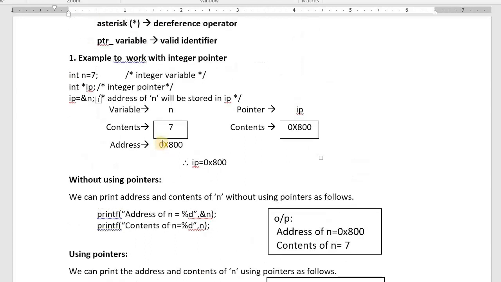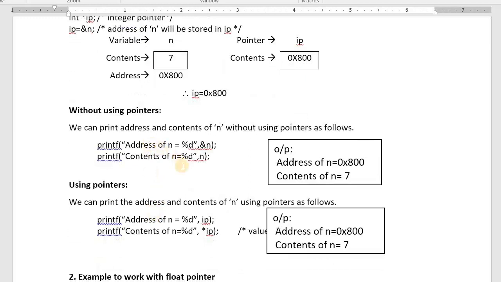Example to work with the integer pointer. Now n is having 7 and address is 800. Integer pointer I have, ip = &n, address of n is 800, 800 is stored here. Now without using pointer I access n: address of n is %d, address of n is 800, contents of n, that is 7. Now what I do, I get the address as well as contents of n using pointers. How to do it? Address of n equals %d. Where is the address of n? In ip. I am getting the same answer.